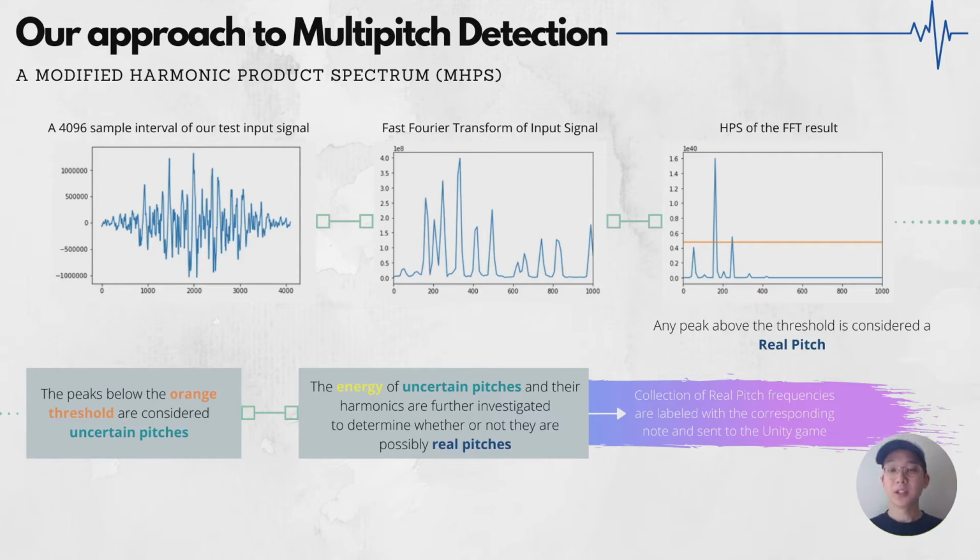We found that it is difficult to approach multi-pitch detection in the time domain, so our solution is a modified version of the HPS which uses an FFT in the algorithm. This algorithm utilizes thresholds relative to the maximum pitch to classify other pitches into real pitches and uncertain pitches. The real pitches are pitches that we are confident are being played because they are prominent enough to be above the threshold. The energy of the uncertain pitches and their harmonics are then further analyzed to see if they could be real pitches too.